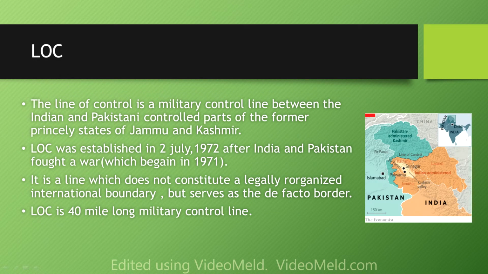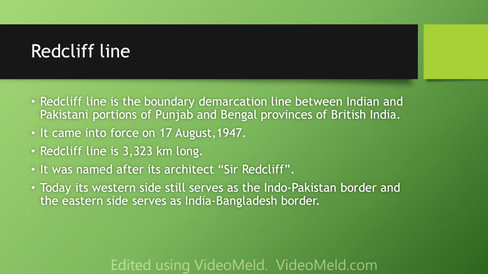Next is the LOC. The Line of Control is a military control line between the Indian and Pakistani controlled parts of the former princely states of Jammu and Kashmir. The LOC was established on 2 July 1972 after India and Pakistan fought a war which began in 1971. It is a line which does not constitute a legally recognized international border but serves as a de facto border. The LOC is a 40-mile long military control line.